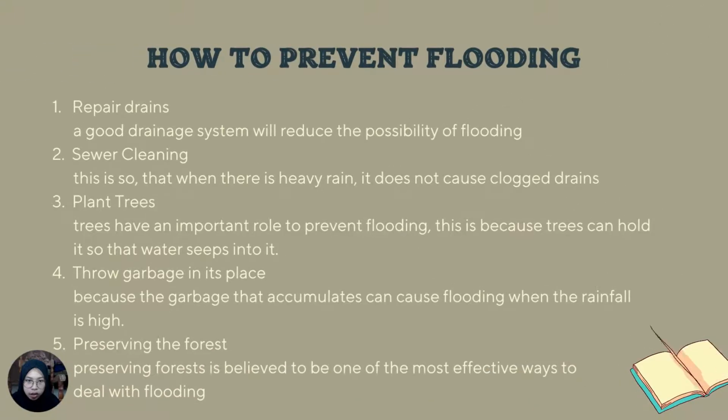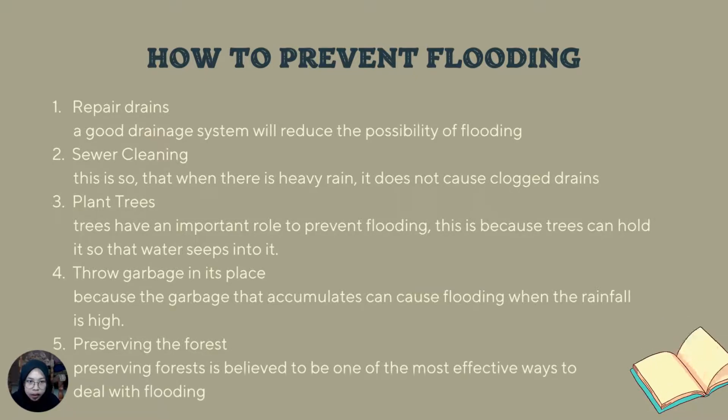And the last material is about how to prevent flooding. The first is repair drains. A good drainage system will reduce the possibility of flooding. The second is sewer cleaning. This is so that when there is heavy rain, it does not cause clogged drains, which actually have the potential for flooding.